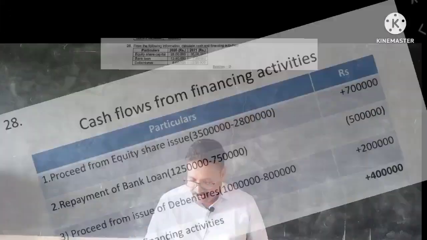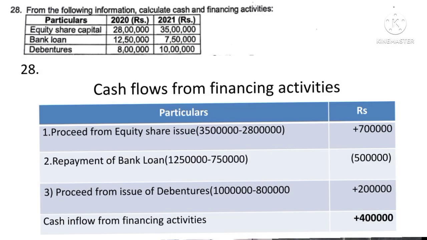Then question number 28 is about the cash flow. So here we have to calculate the financing activities. First one is the equity share capital. In the year 2020, there was 28 lakh, and in the current year it is 35 lakhs. So first you draw the format of the cash flow. Number one is here equity shares are issued because in the last year equity shares was 28 lakhs. Now in the current year it is 35 lakhs, means there is a difference of 7 lakhs, means 7 lakhs extra equity shares are issued. So therefore number one is proceeds from equity shares issued is 7 lakhs, in bracket 35 lakhs minus 28 lakhs.